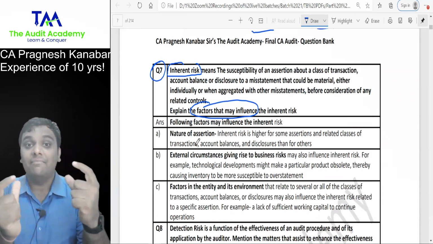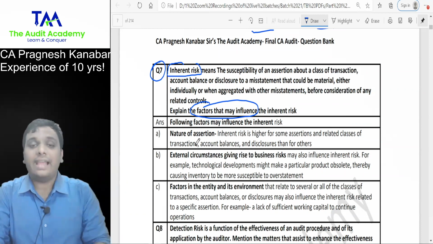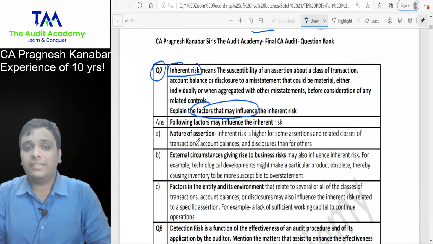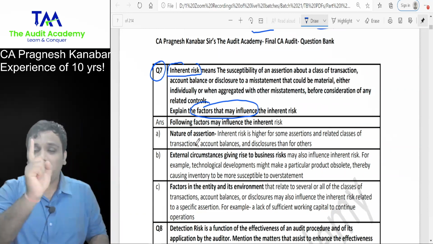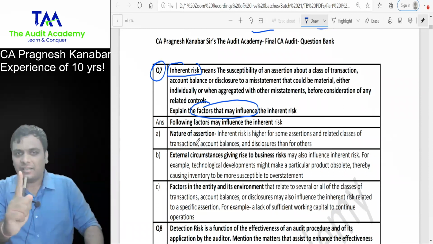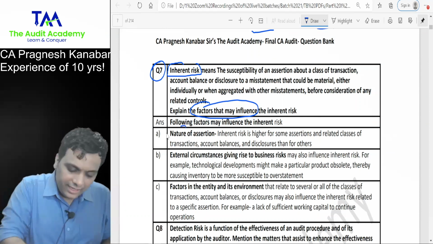It was an example. When I asked you cash or plant and machinery, you said cash. It was an example. When I told you valuation of unlisted securities, it was an example. Those 3 examples were related to only one factor. The main factor which decides the inherent risk is the nature of assertion.